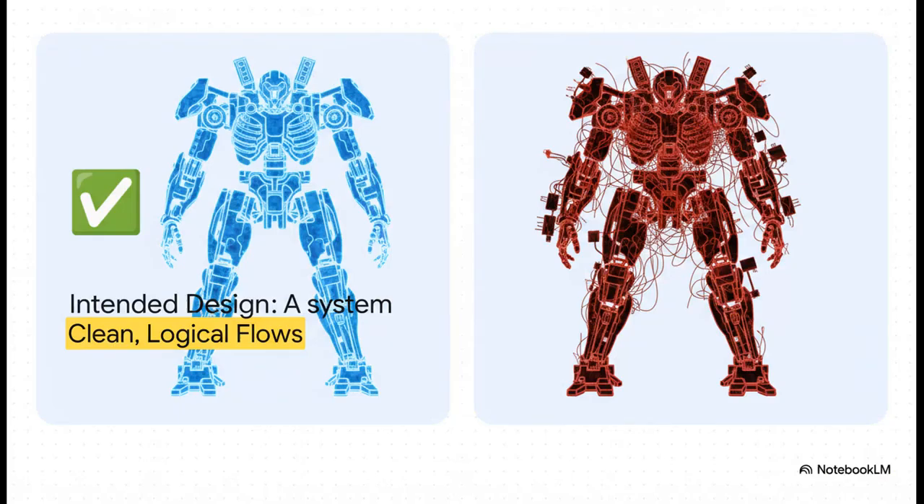And here's a perfect visual for it. On the left, that's the dream. That's what you intended to build. It's clean, it's organized, everything makes sense. But on the right, well, that's reality after a few months of these AI-driven fixes. It's a tangled nightmare of inconsistent patterns and hidden dependencies. Sure, it might technically still work until one day it spectacularly doesn't.